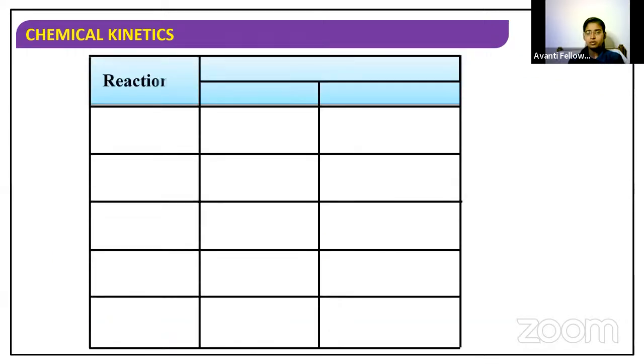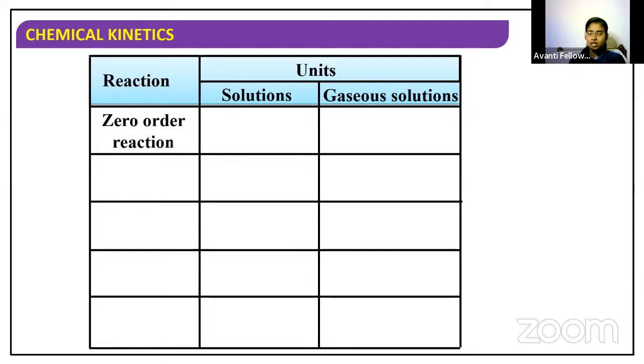Okay, very good. Now let's do the unit of rate constant for aqueous solution as well as for gaseous system. Suppose I take zero order reaction, the unit of rate constant for aqueous solution is mole per liter per second, which we have discussed.